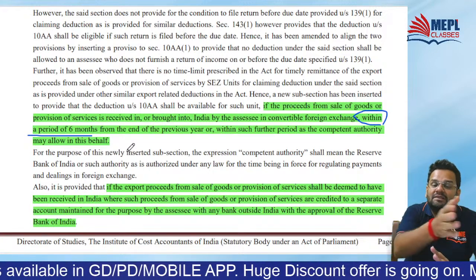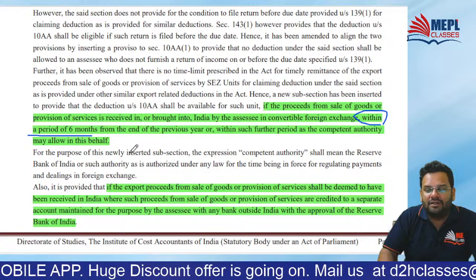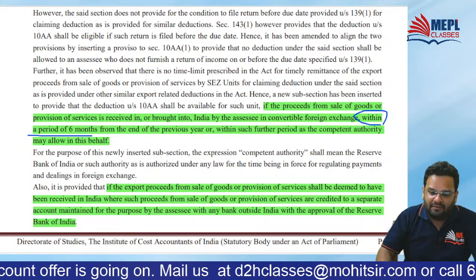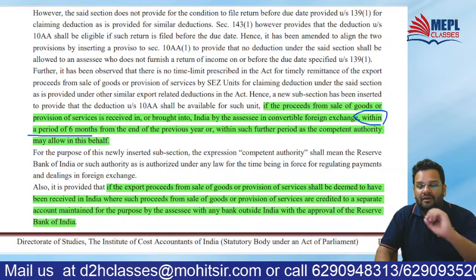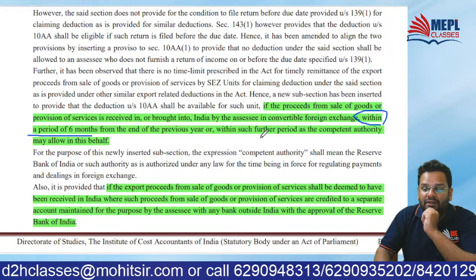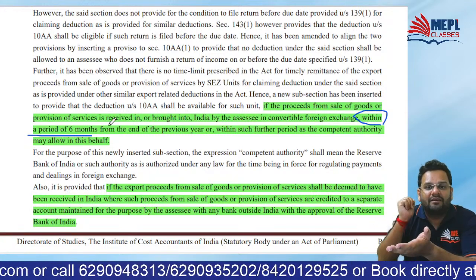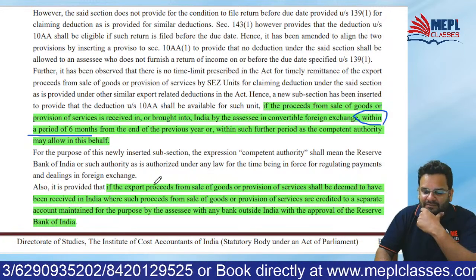Means till September 30, you should get the foreign exchange in India if you want to continue claiming exemption of 10AA. Clear? Got the point? Because it is said now that you should get it within a period of 6 months from the end of the relevant PY. Means you should get it by 30th September.